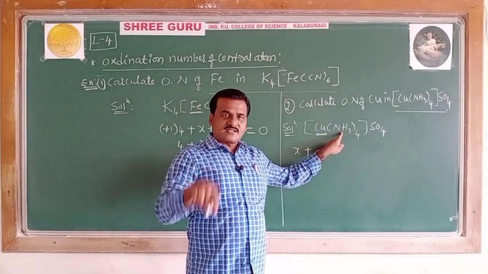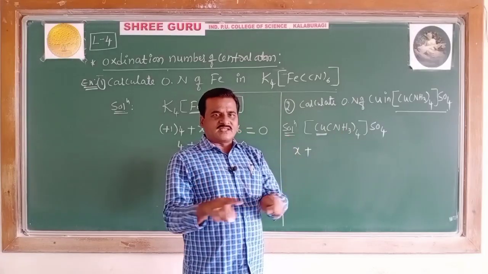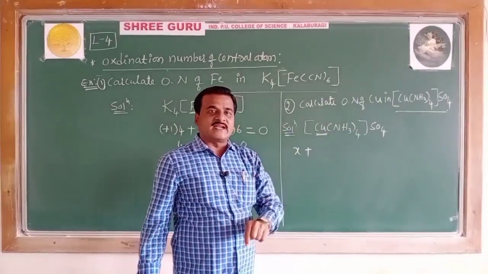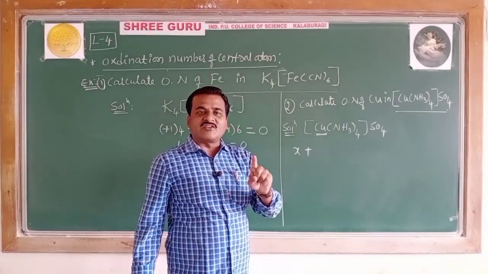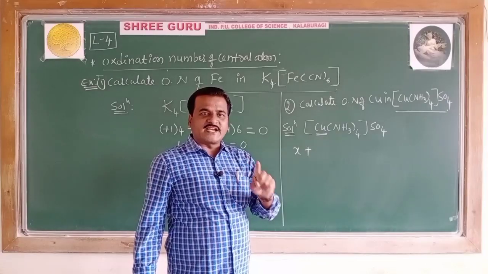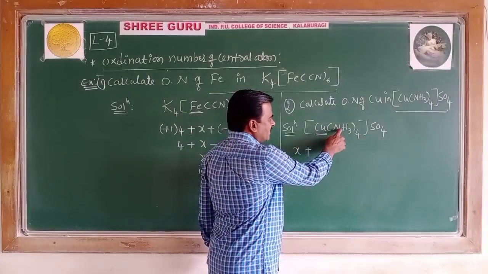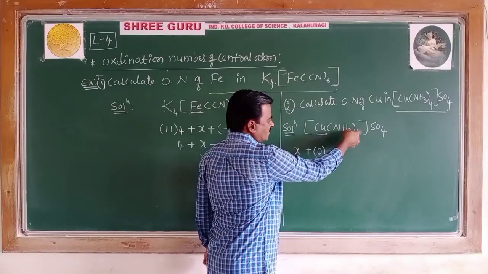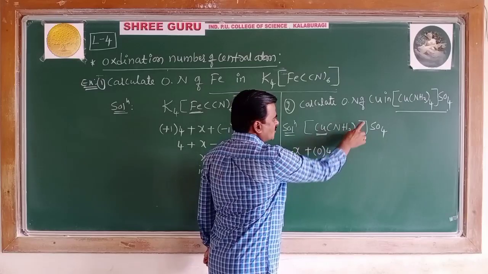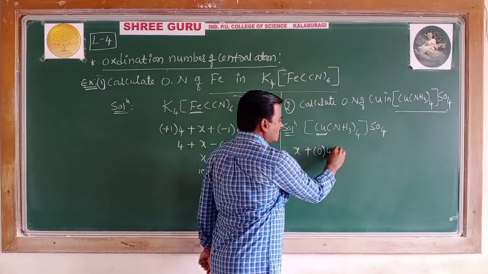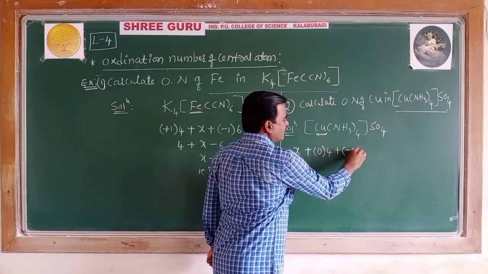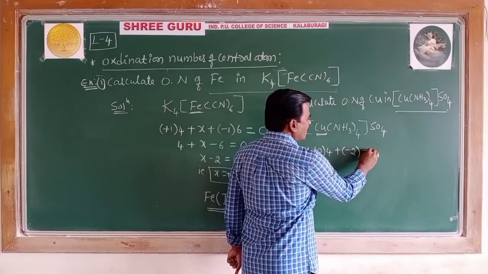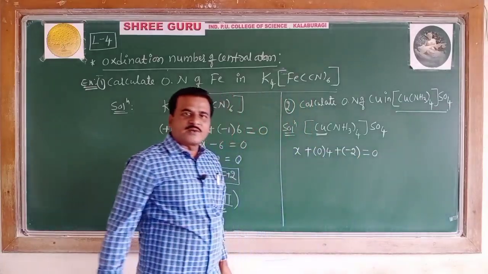It is ammonia, but in coordination chemistry NH3 is called an ammine ligand, a neutral monodentate ligand, whose charge is 0, times 4, with SO4, the sulfate radical with charge -2, outside the bracket, equated to 0.